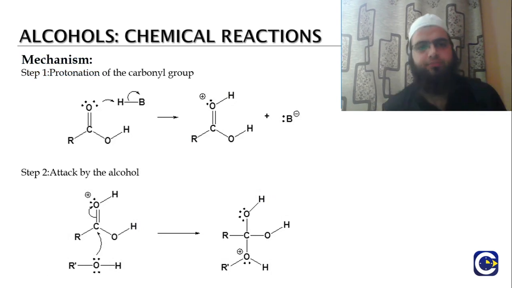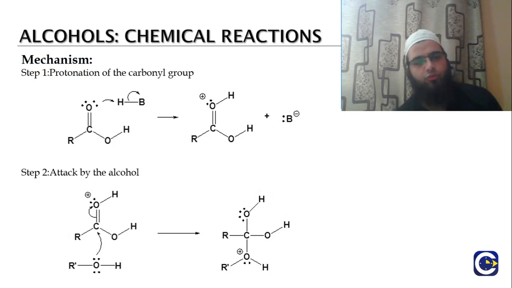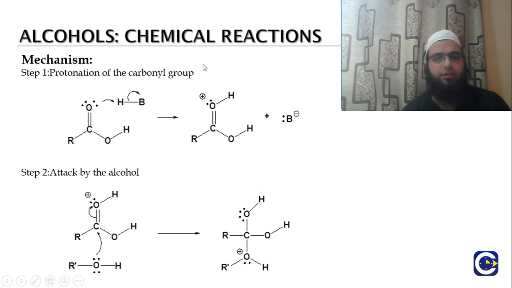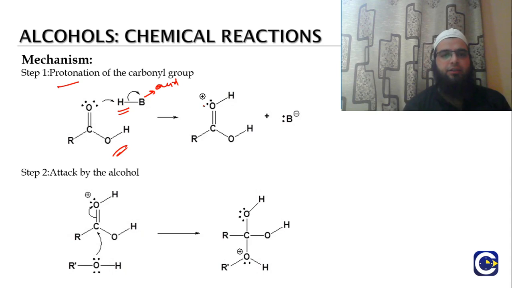So starting with the mechanism of this reaction, we have taken a general carboxylic acid here, and we are reacting it with an acid which catalyzes the reaction. The first step is the protonation, and this proton is donated by the acid. This is the acid that we use for the catalysis, so this is the acid catalyst. After the removal of this proton, the acid becomes a base. That's why we have shown it as B.